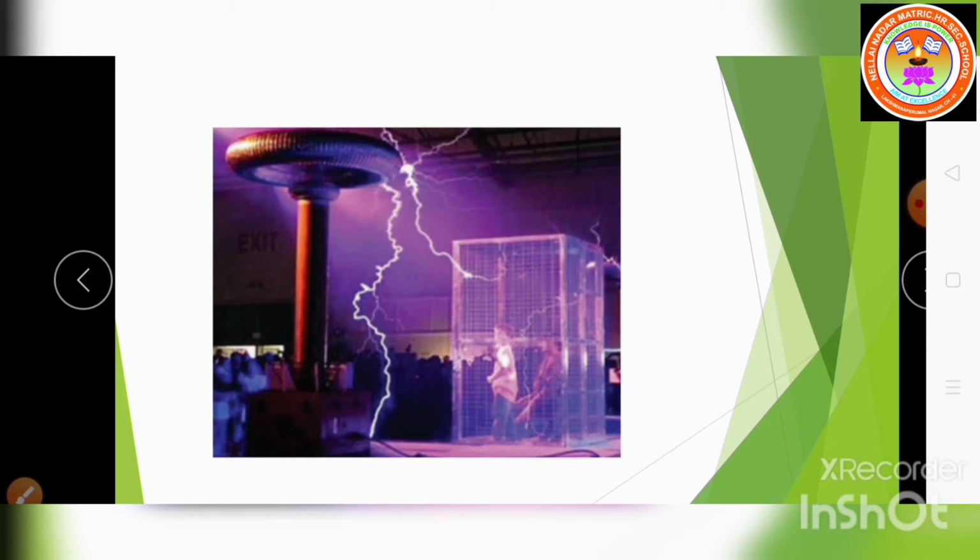If an artificial lightning jolt is created outside, the person inside is not affected. So this is the Faraday cage, based upon the experiment on electrostatic shielding.